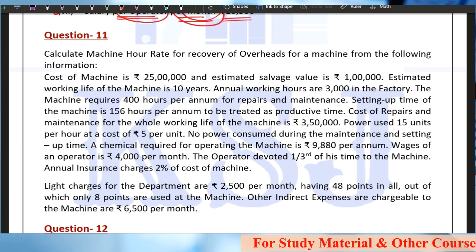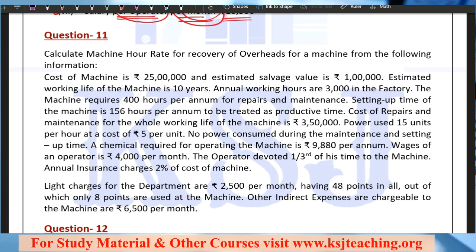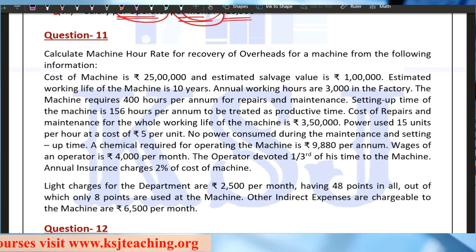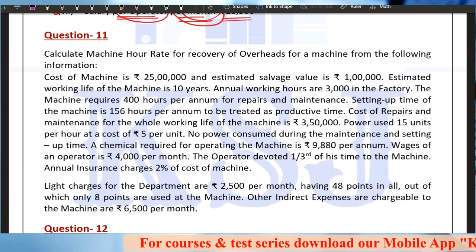In the last lecture I told you to attempt question number 11, and I hope most of you must have attempted it. It was given as homework, but I told you that I will solve it in the lecture also, so don't worry about it, right? So without wasting any time, let's start with question number 11. Let's read it.